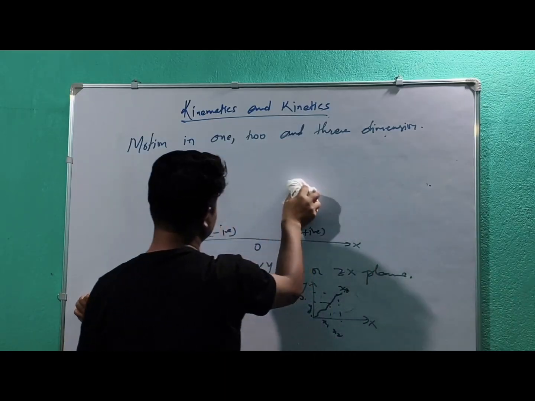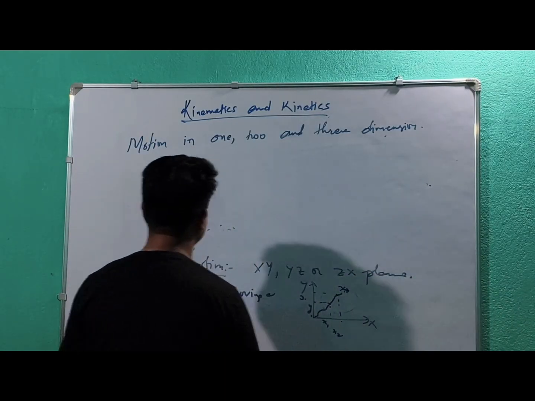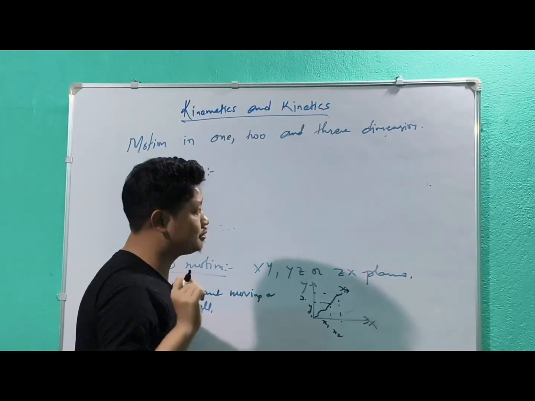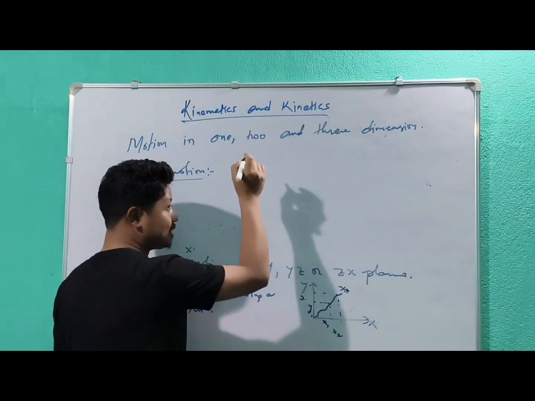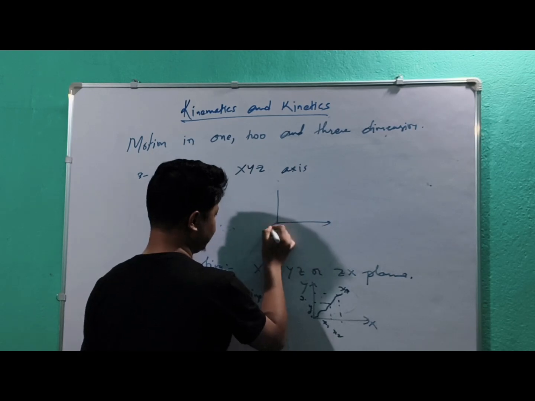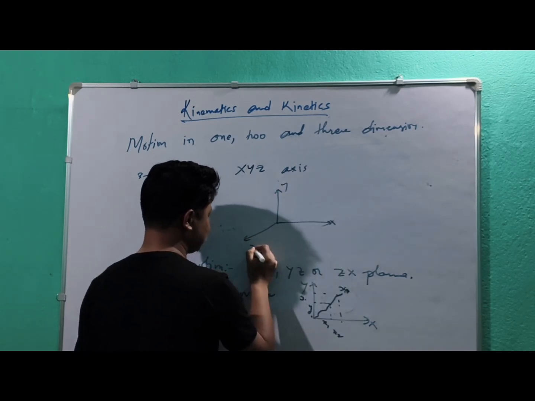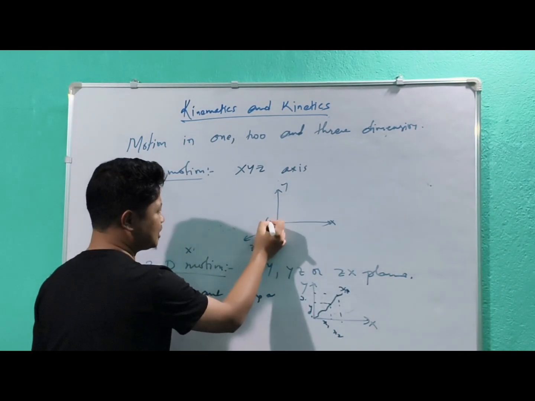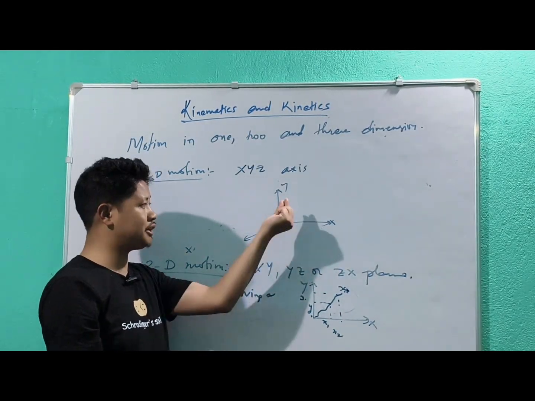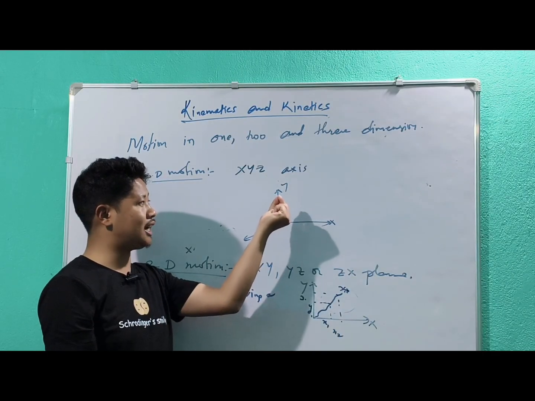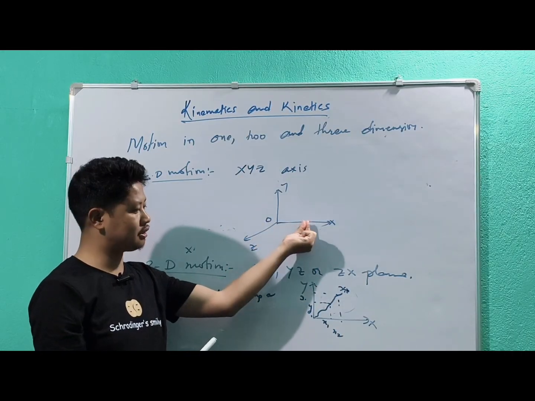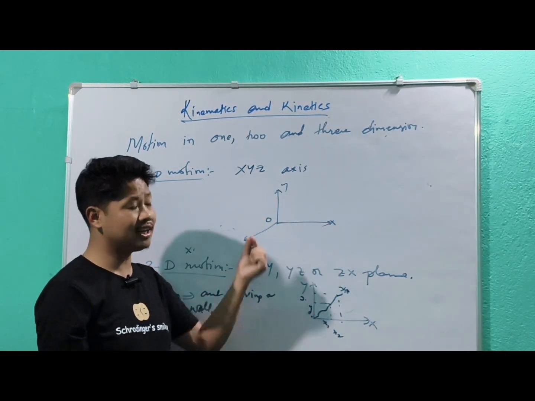Now the last thing is the 3D motion. What is 3D motion? Whenever an object moves with respect to the xyz axes, like here x, y, and let's say this is z. Imagine I have something with respect to these axes. My position of that object will be something along the x-axis, something along the y-axis, and something along the z-axis.